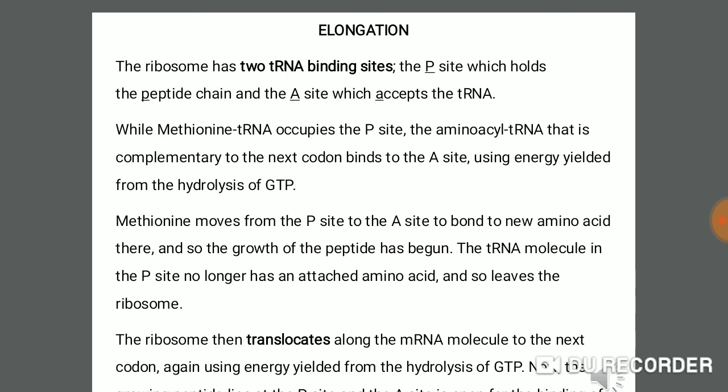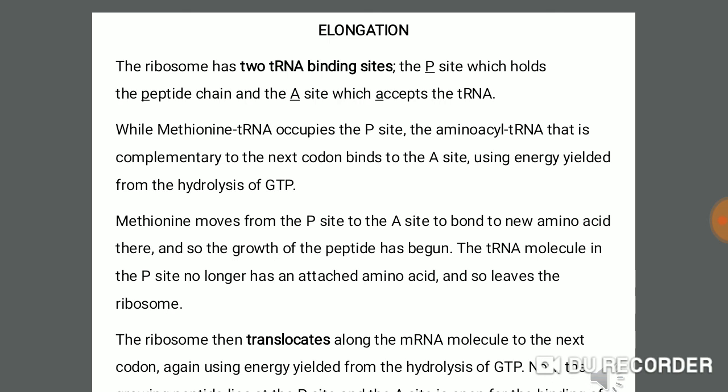Then the ribosome, after reading the first codon, translocates along the mRNA molecule to the next codon and uses the energy of the GTP.